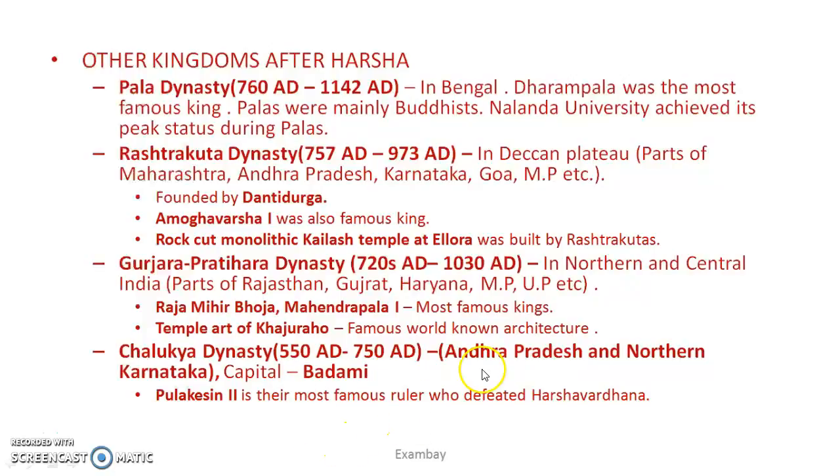Chalukya dynasty, Andhra Pradesh and northern Karnataka. Capital is Badami. Okay, the Chalukya of Badami. We say Chalukya of Badami. You have to remember this. Pulkesin II was their most famous ruler who defeated Harshvardhan. This is the only important point from where the question can come. And some of the questions might come indirectly from this material, but you have to make the logic. If you have read one point, then you have to connect the dots, right?